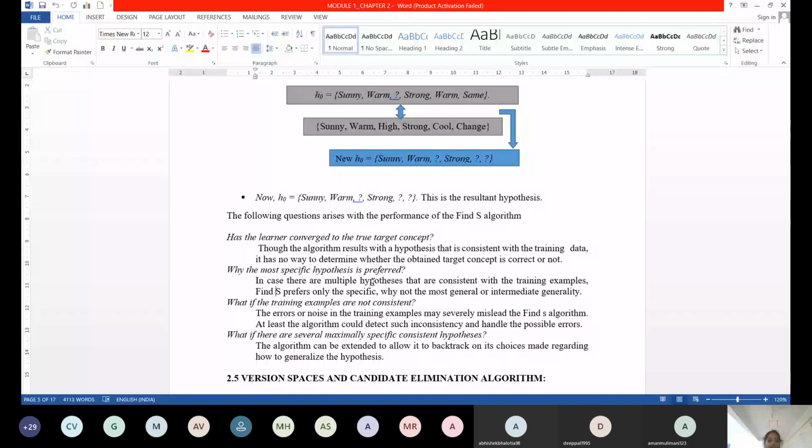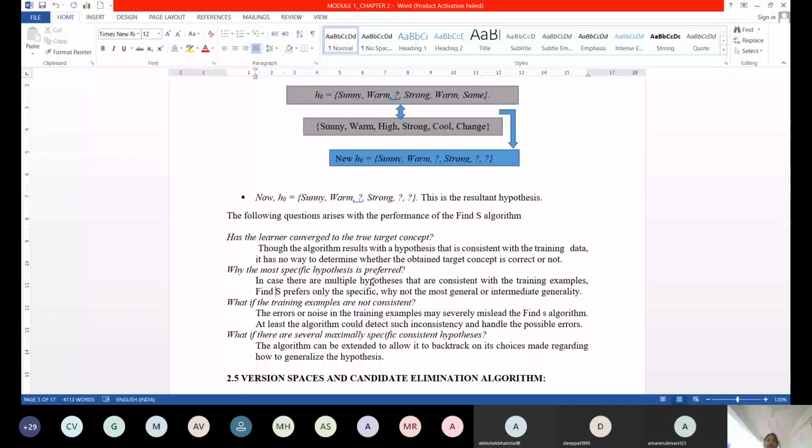So there is the issue of why the most specific hypothesis is preferred, and why not the general one. There are multiple hypotheses that are consistent with the training examples, but FINDUS prefers only the specific. Why not the most general or intermediate? I think you understood this point. Yes, ma'am. Okay.